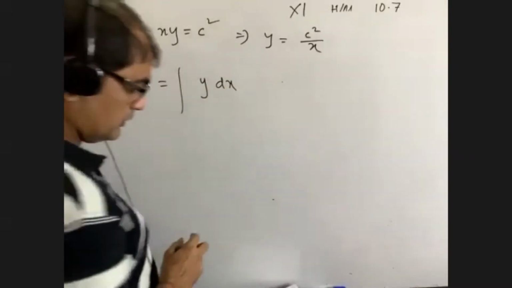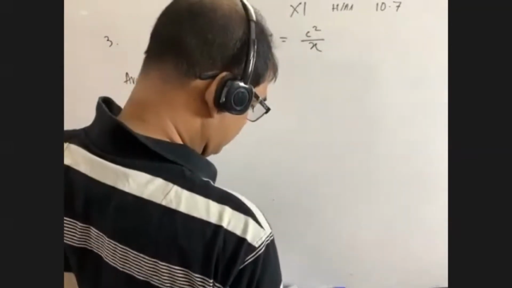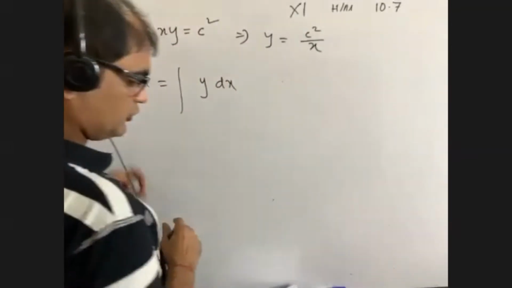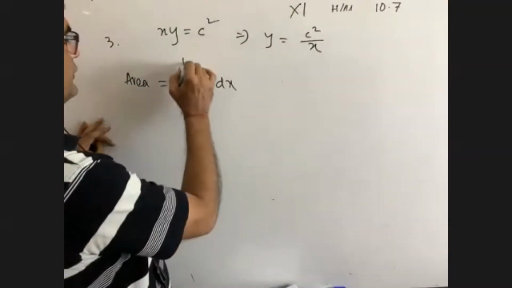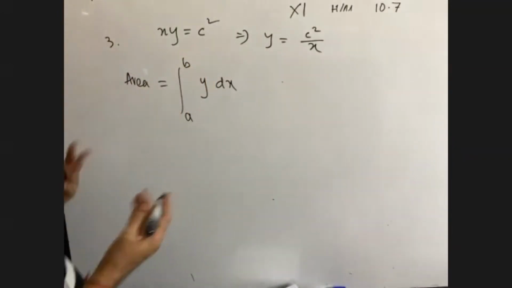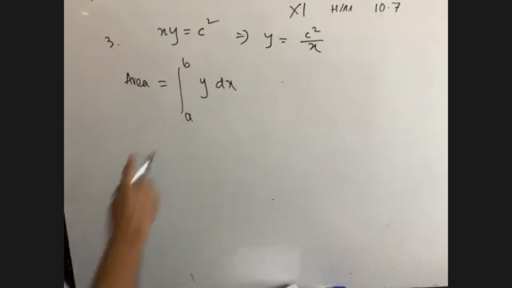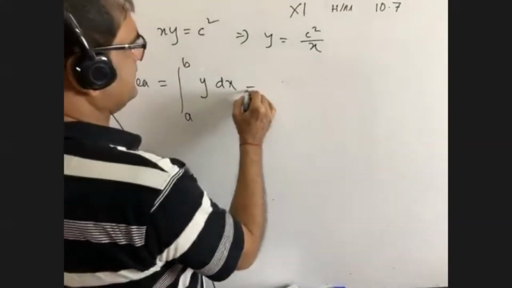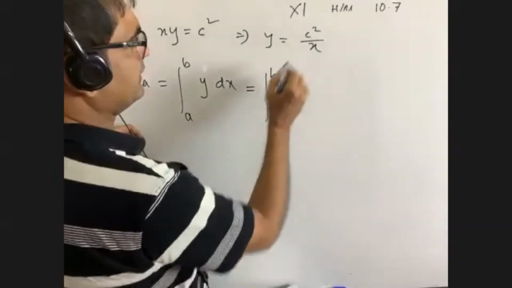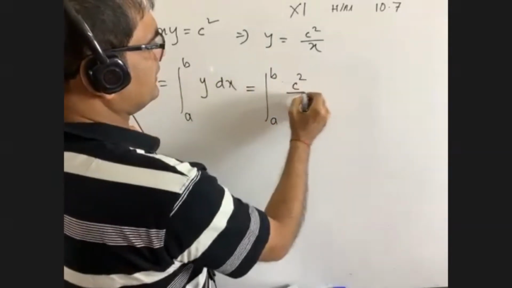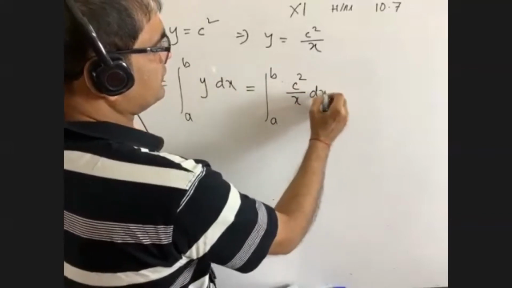Very good. So x-axis and the lines x equals to a, and x equals to b. Okay, we carry on. It is given in the question. That means it is b, it is a, it is c square by x dx.